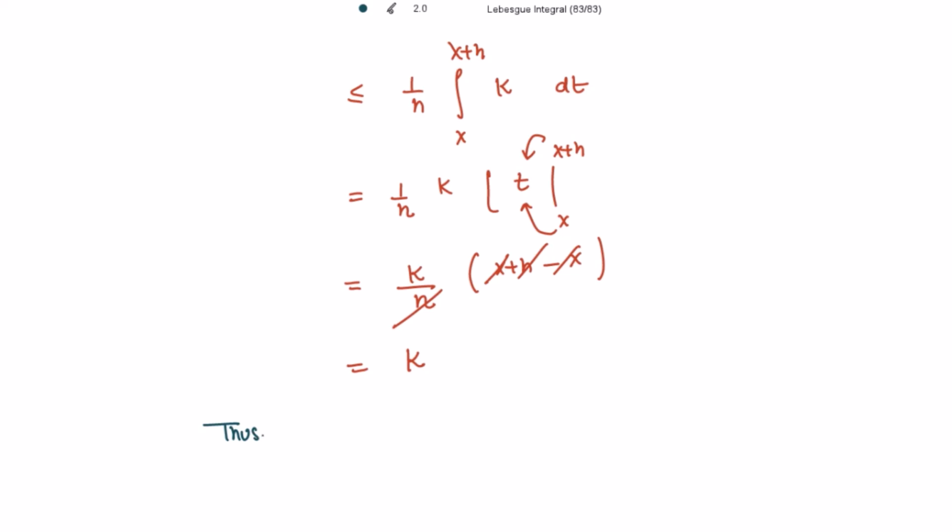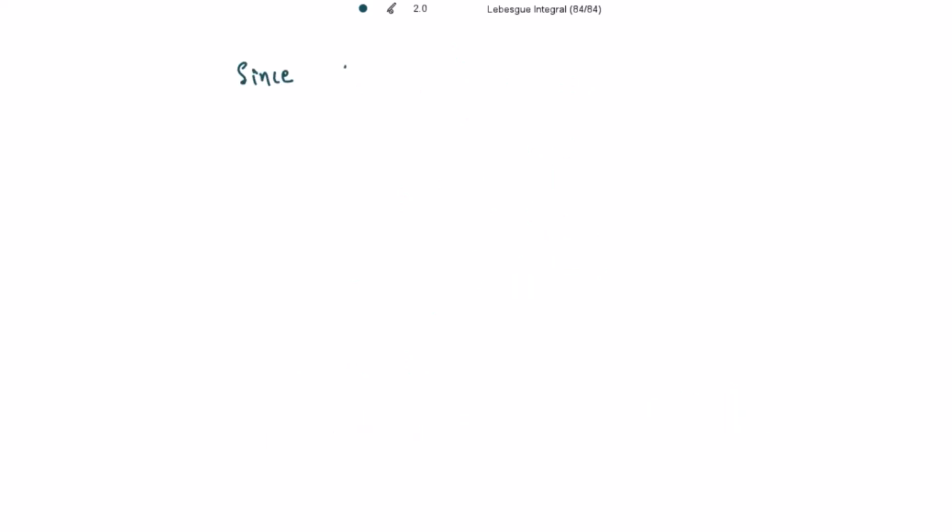So thus, what is on the left hand side? It is |f_n(x)|. So |f_n(x)| is less than or equal to K for all x belonging to the closed interval [a, b], right? Now if I take the limit n tends to infinity on f_n(x), that will be equal to the limit h tends to 0 of (F(x + h) − F(x)) / h.